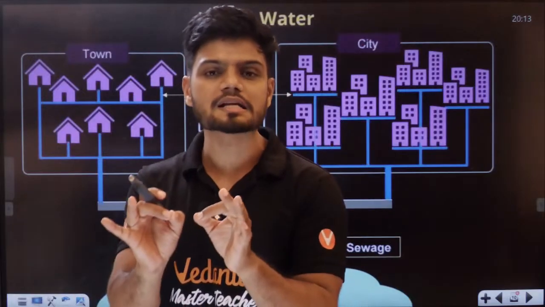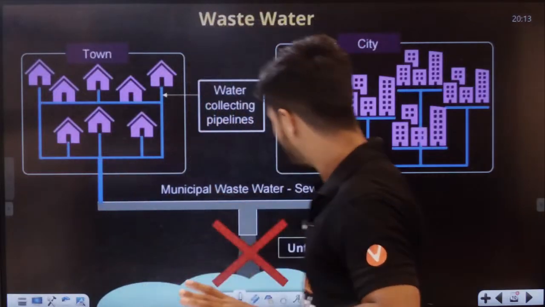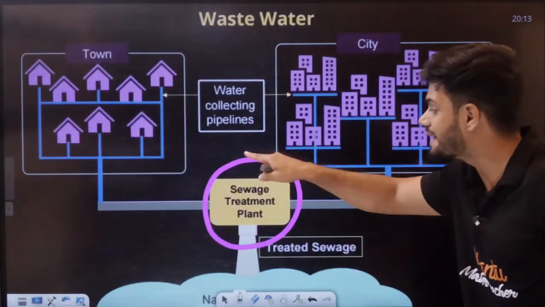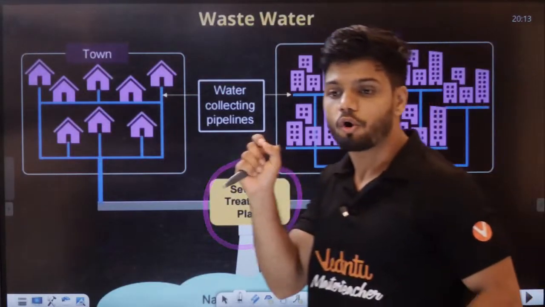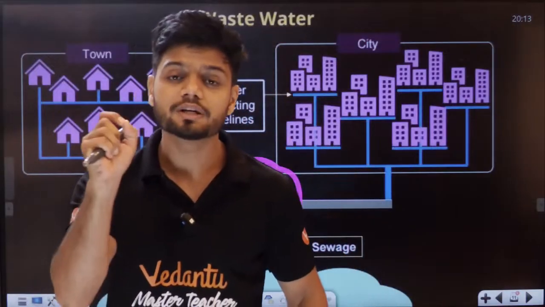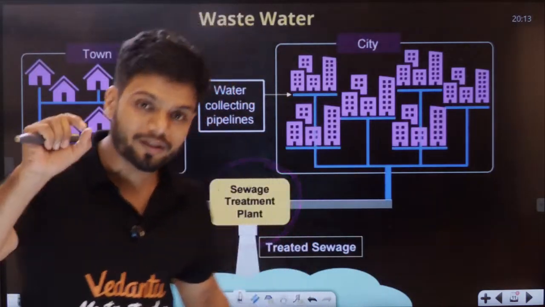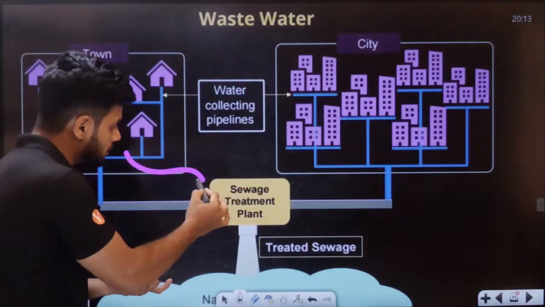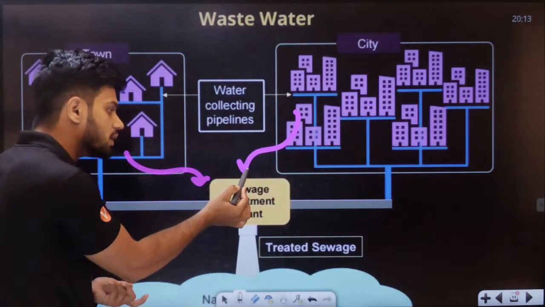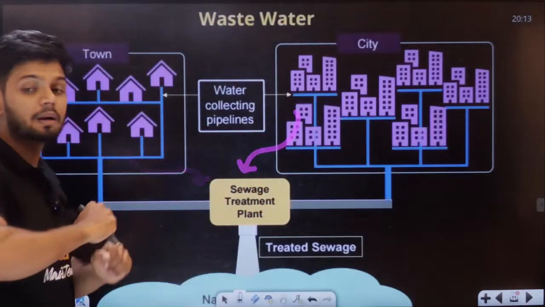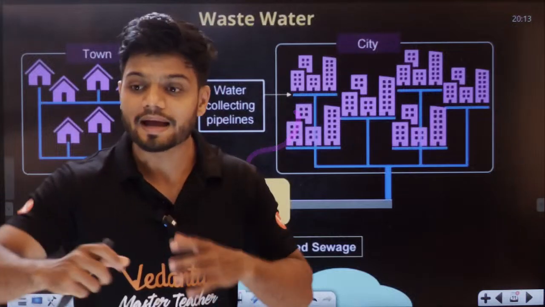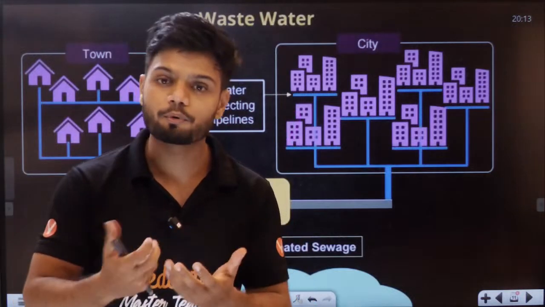So, what is the solution here, students? The solution is very simple. We have to add something called an STP. STP is also called a sewage treatment plant. Once you add a sewage treatment plant, all the waste from here is collected into a separate compartment called the sewage treatment plant, and everything becomes proper now.